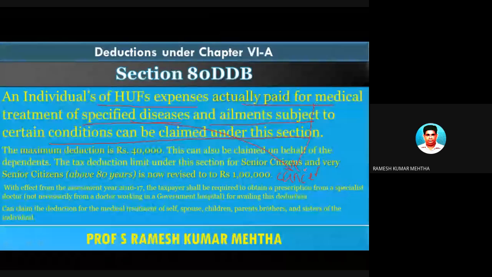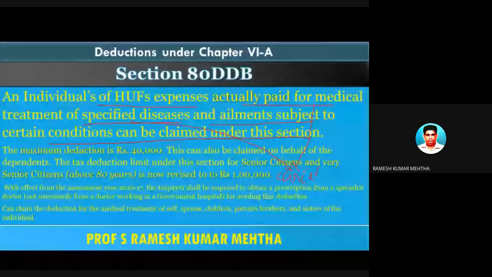Then whatever expenditure has been incurred for the medical treatment of this kind of a specified disease or ailment, the assessee can claim deduction under section 80DDB to a maximum ceiling as specified under section 80DDB of Income Tax Act 1961.